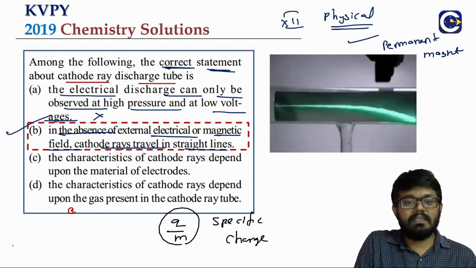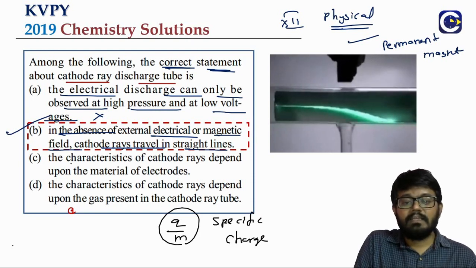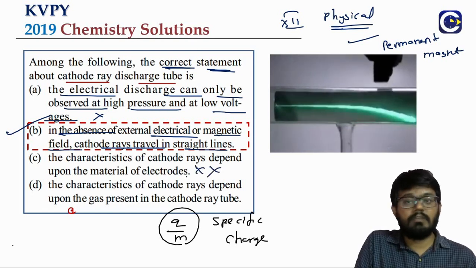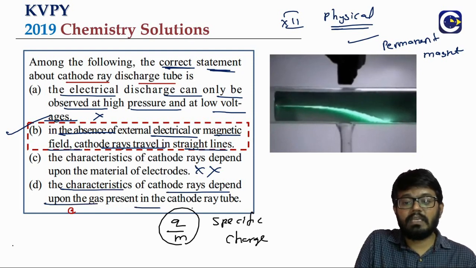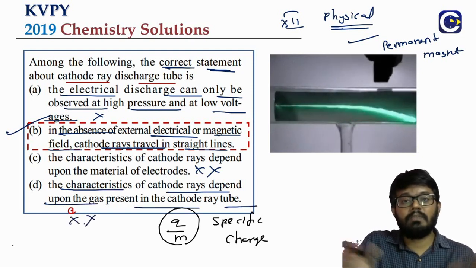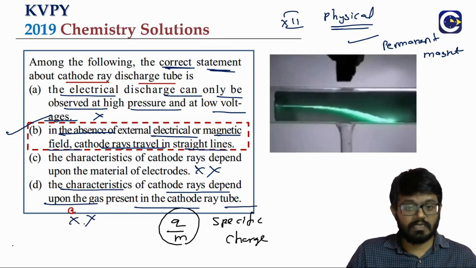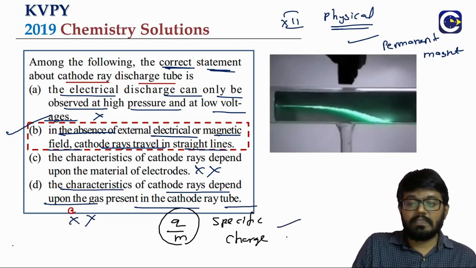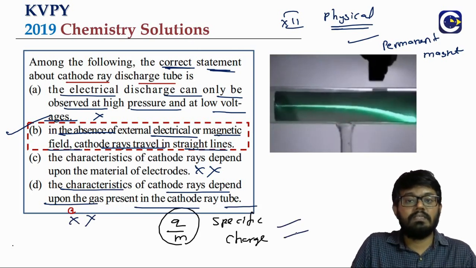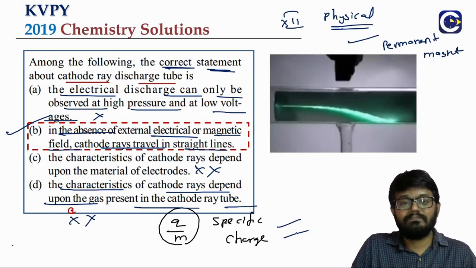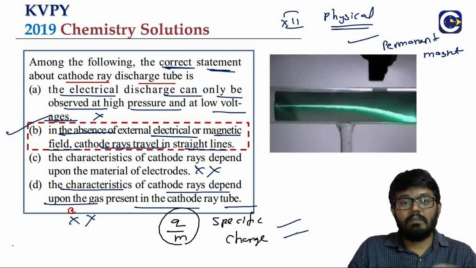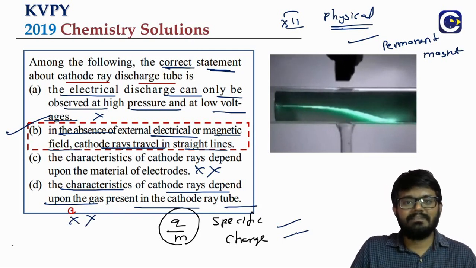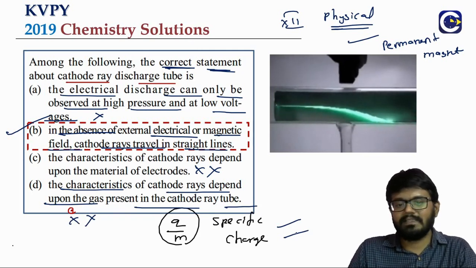We can even check the others. Look at option C, what they are saying. The characteristics of the cathode rays depend upon the material of the electrode. No, they don't depend upon the material of the electrode. The characteristics of the cathode rays depend upon the gas present. No, they also don't depend upon the gas, whether the gas is hydrogen, nitrogen, and so on. The characteristics means when you look at the specific charge of these particles, it comes out to be the same. From there only the conclusion of electrons being fundamental particles present in all atoms has come. So what is the correct answer for this? Option B.